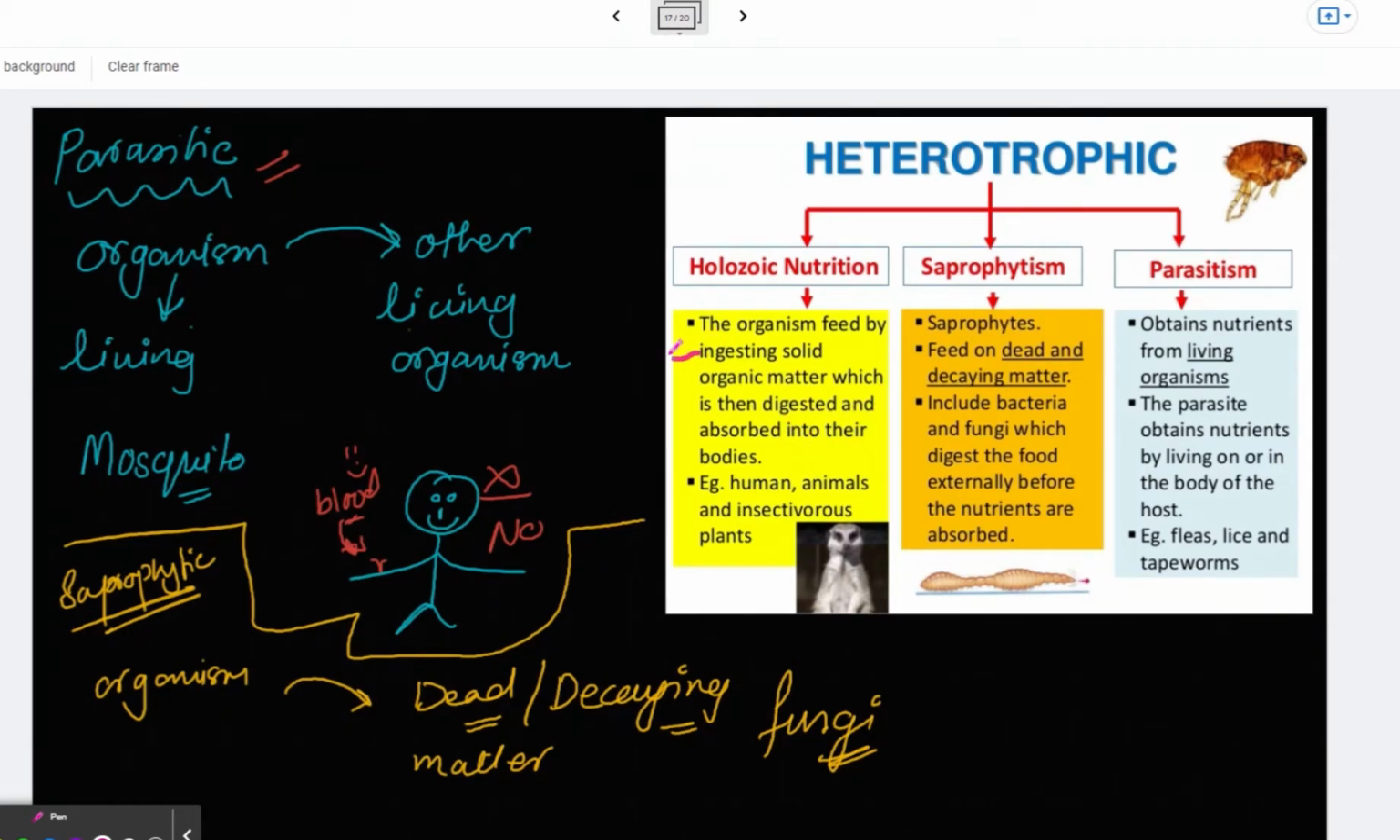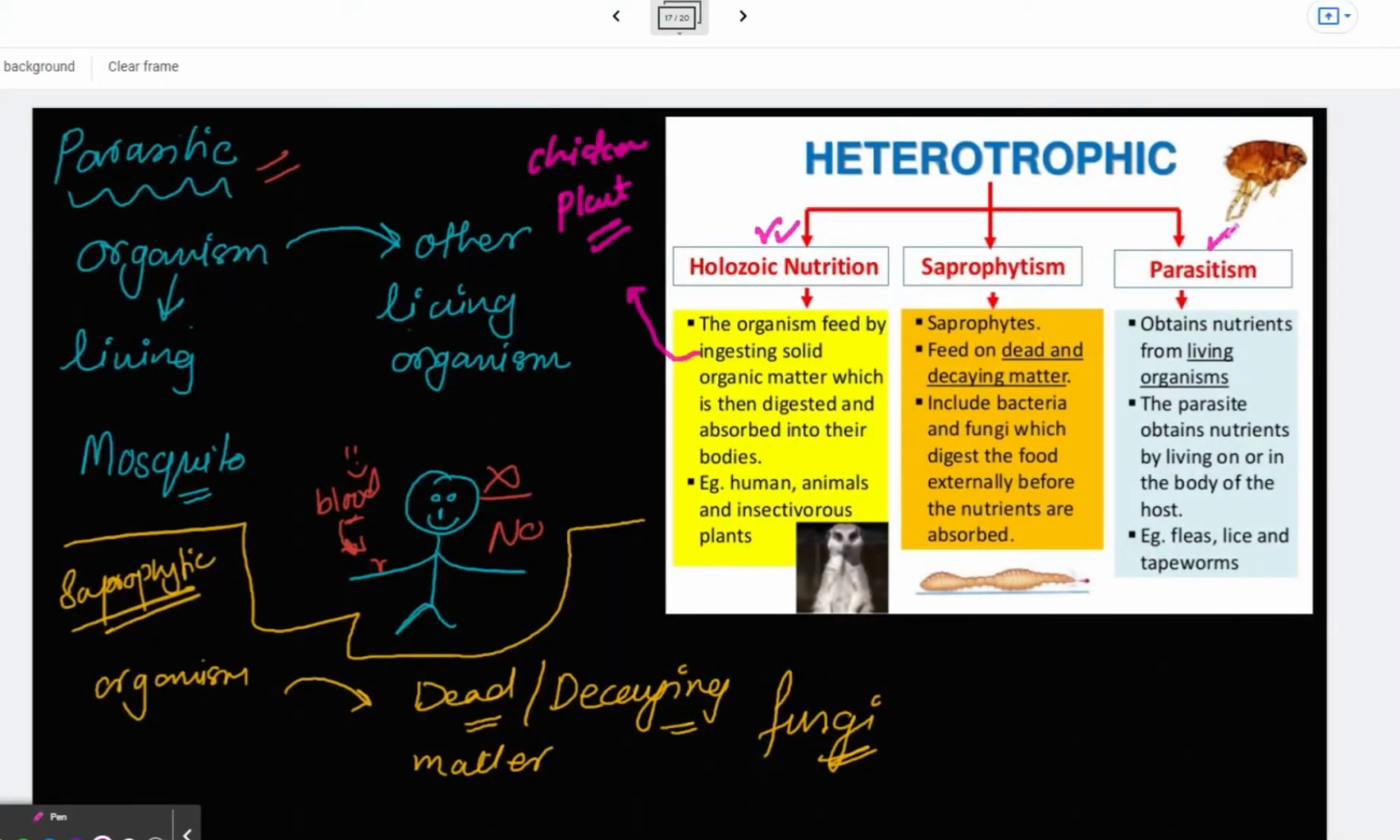Ingesting solid means that, let's suppose, we eat chicken, or humans eat plants. All of these are solid substances. We put them inside our body and then they get absorbed. This type of nutrition is holozoic.